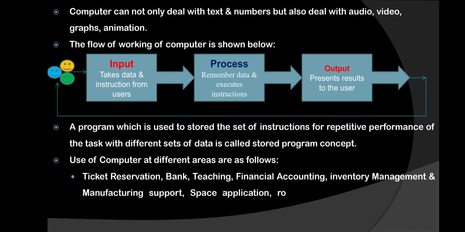For space applications, especially NASA, they also use computers for launching rockets. Even robots can be controlled and managed with the help of a computer. You can send email messages. You can chat with your friends using a computer. Even the different websites you see on the internet are made, generated, with the help of computers. So these are some of the basic uses of the computer in different fields.